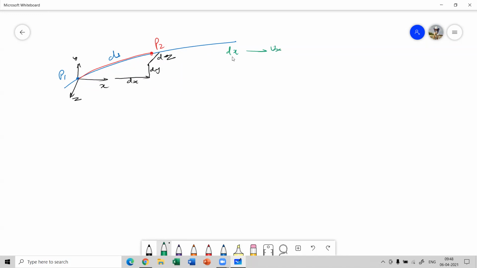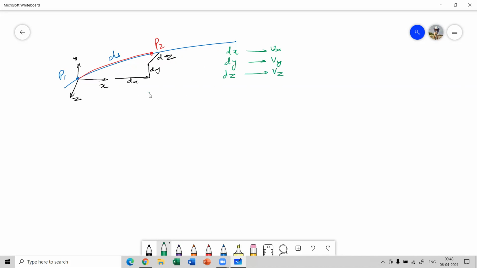When it moves by a distance dy, it has a velocity component Vy, and when it moves with the displacement dz, it has the velocity component Vz.